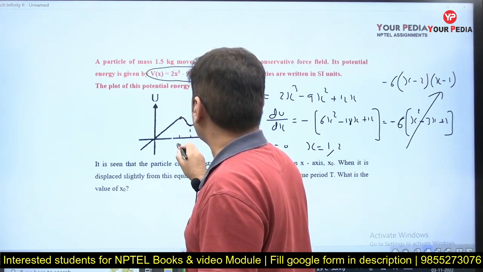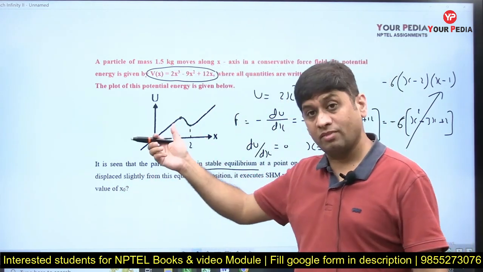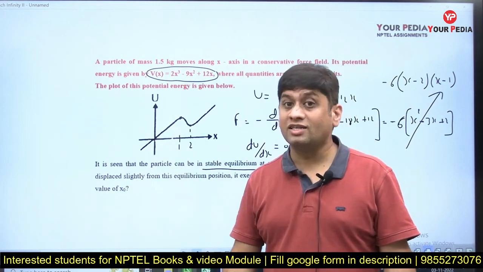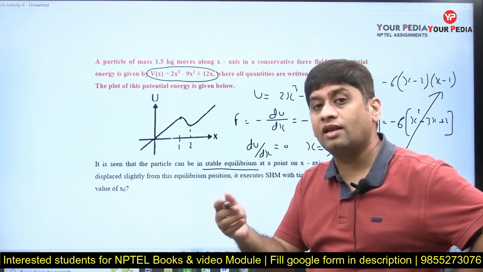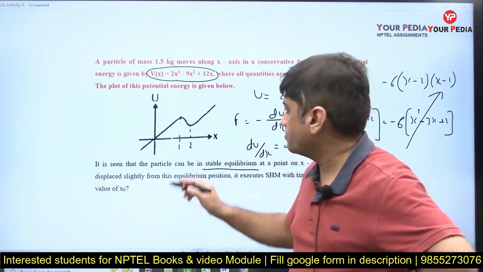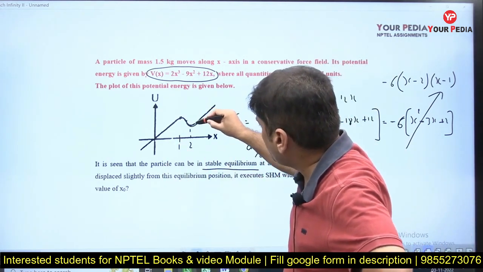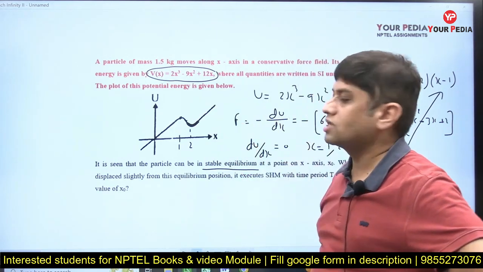Looks like this is 2, looks like this is 1. From the graph also you can see at x equal to 1, U is maximum, and at x equal to 2 it looks like minimum. See this graph carefully and tell me, where do you think the body will come back to its mean position? This is the only point where the body may oscillate about the mean position. So this looks like the mean position.